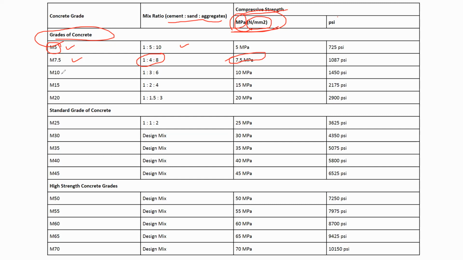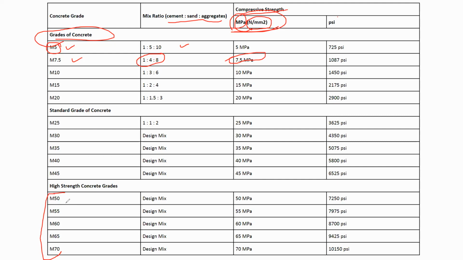Okay, from M5 to M20, these are the normal grades of concrete. From M25 to M45, these will come under standard grades of concrete. After M45, starting from M50 to M70, here it will be M50, M55, M60, M65 and M70.